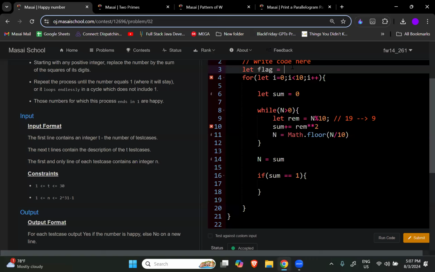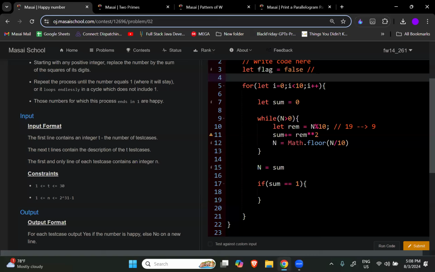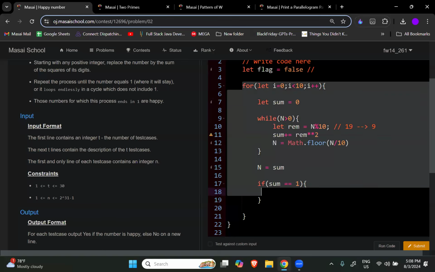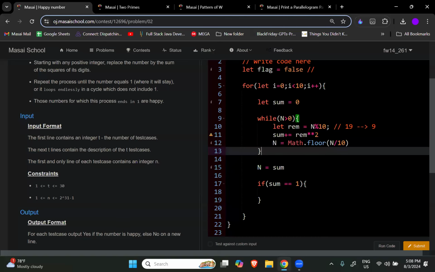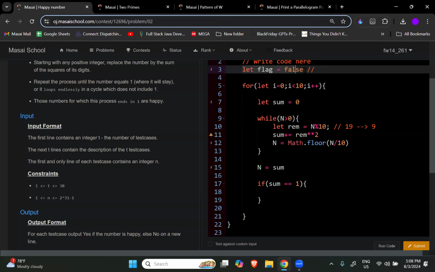तो ये flag क्या है ना, ये मान के चलेगा कि that number is not a happy number, false, right? So this guy flag, it's assuming कि whatever number we are going through that number is not a happy number. ये हम मान के चल रहे हैं, that's why there is false. But ये तो मानना हो गया. Now below we will check it कि भाई सच में whatever number they have provided us, is it a happy number or not? So Nitesh, this is just a variable, right? Flag is just a variable and we are assuming the answer as false. We are assuming कि जो भी number हमें दिया गया है it's not a happy number.